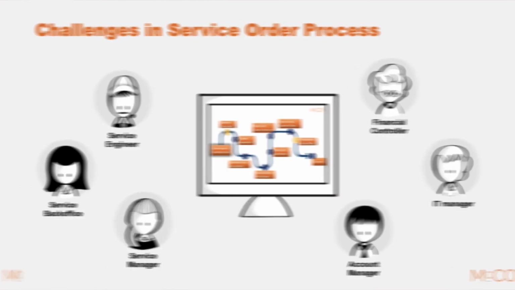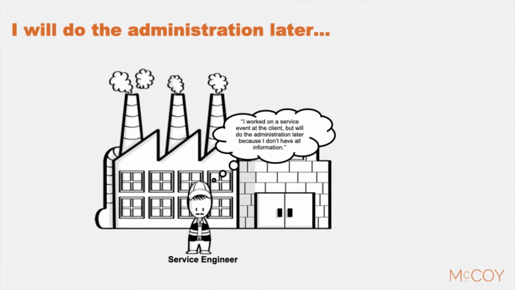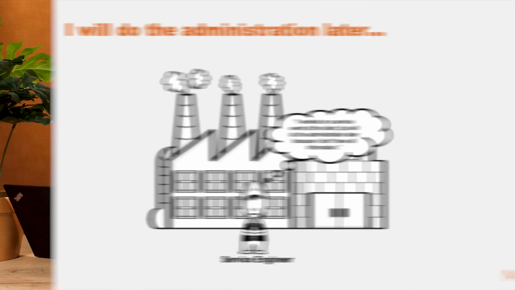First stakeholder is the service engineer. This engineer is focused to deliver high quality service at the customer. Also, administration of materials and hours is part of his job. Sometimes it lacks information and the result is that the service order remains open for a long time.